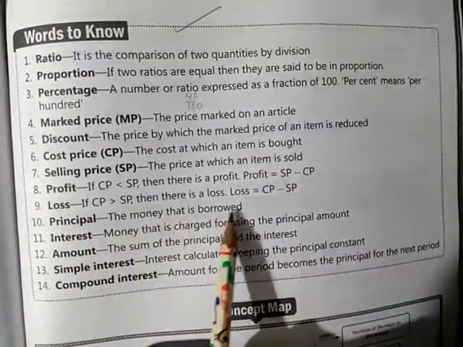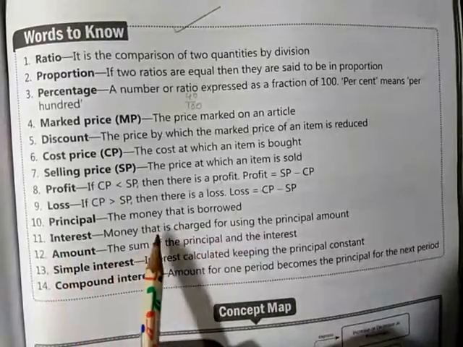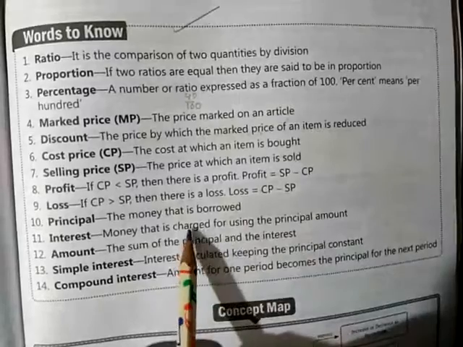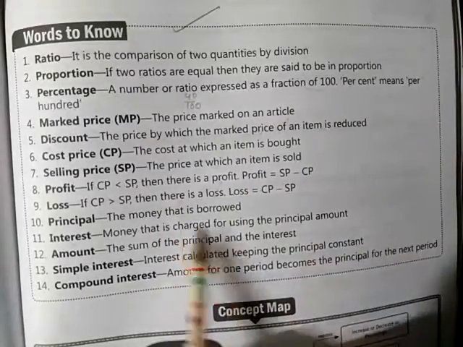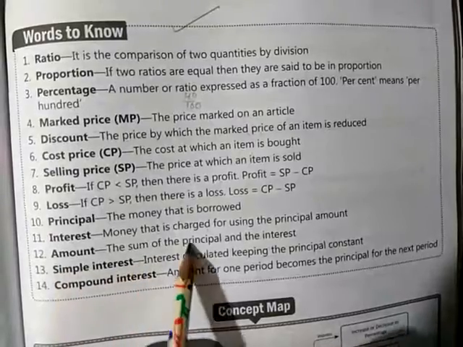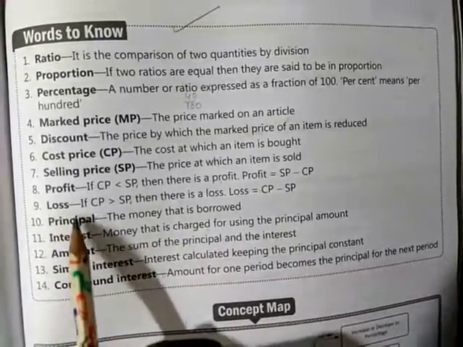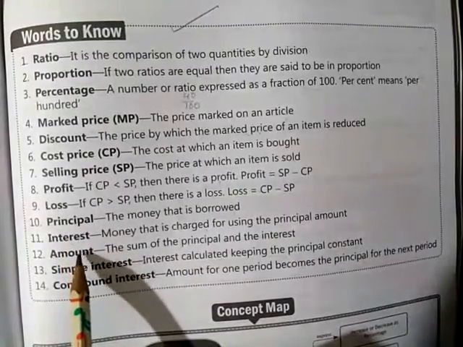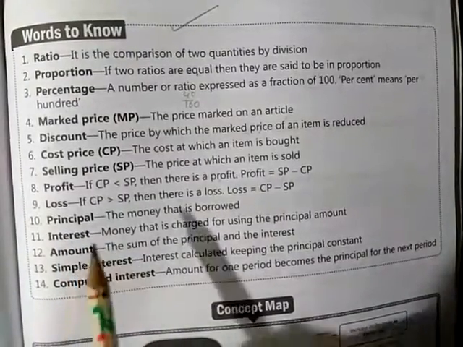Principal means what? The money that is borrowed. Okay. Interest, money that is charged for using the principal amount. The extra amount which is charged on the principal amount is interest. Amount, the sum of principal and interest. Okay. The sum of principal and interest is called amount.